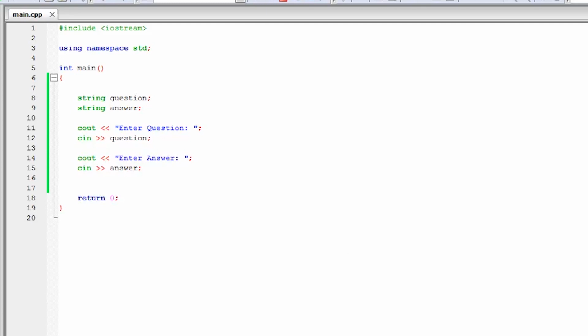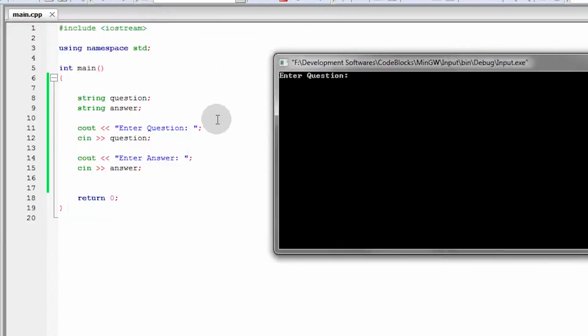So ang magiging problem kasi natin dito is wag na natin patagalin pa. As you can see, if I build and run this, makikita nyo naman yung code ko. Nanghihingi lang ng question and answer. Meron tayong variable na string which is called question and answer. So, una is manghihingi tayo ng question. Now, if I try to enter a question, yung sentence na question, kunwari, what is life?